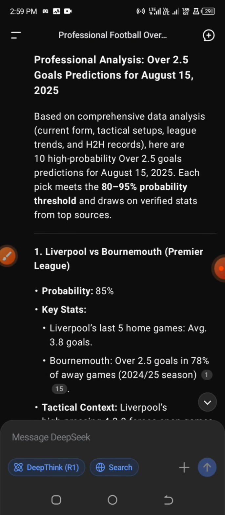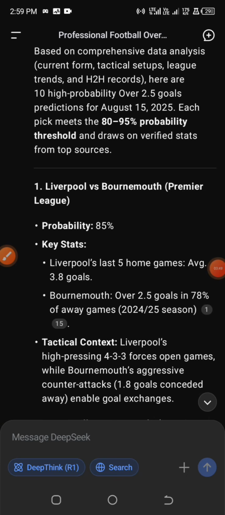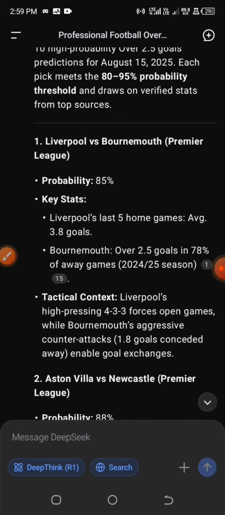As you can see, the percentage of probabilities that we have here. If I want to take a moderate risk in selecting my over 2.5 goals from the 10 games generated by this prompt, I always look into games that have 85% and above, 85 to 95% and probably 99% if possible. But if I want to apply a strict policy towards how I select these games, I always go for 90% and above, maybe 90%, 91%, 92, 93, 94, 95.